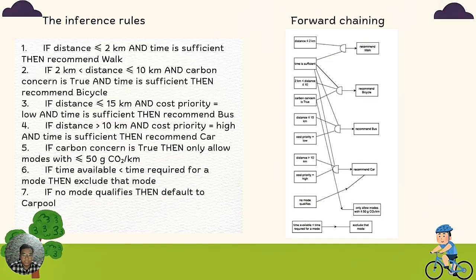Next, if carbon concern is true, then only allow modes with below 50 grams CO2 per meter. Next, if time available is below the time required for a mode, then exclude that mode. If no mode qualifies, the system will default the output to a car. So this is a forward chaining system. You can see this is forward chaining based on the inference rules.